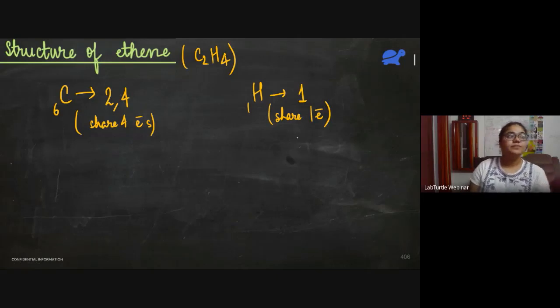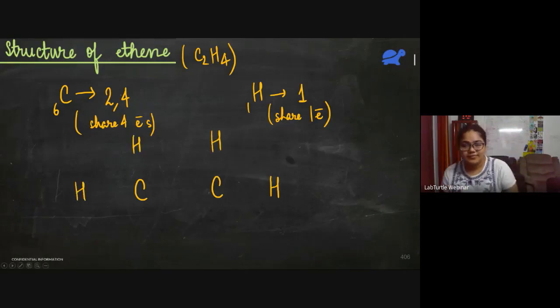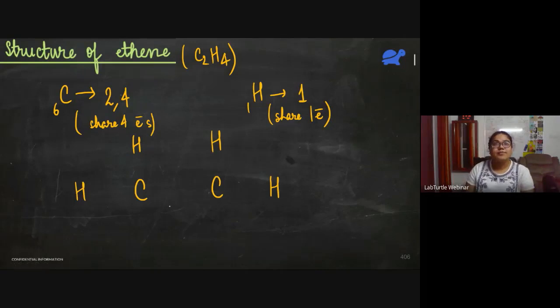Okay, so we have 2 carbon atoms, C2, and 4 hydrogen atoms. So let us divide them equally. 1, 2, 3 and 4. Let us now show the electrons. See, we know that hydrogen is only sharing 1 electron. So let's first draw the electrons of hydrogen and get done with it.